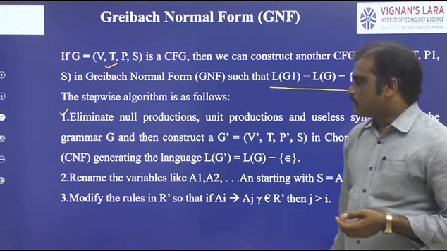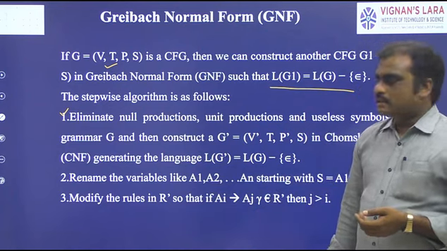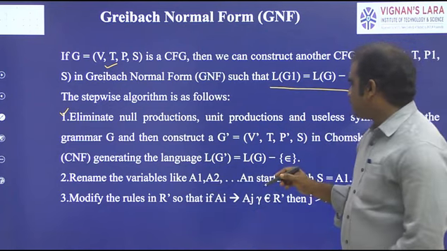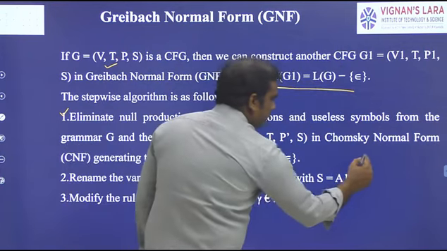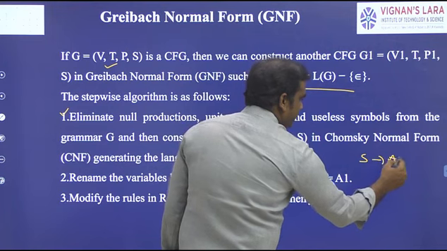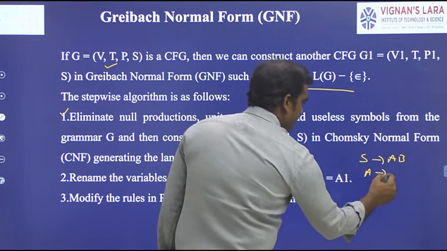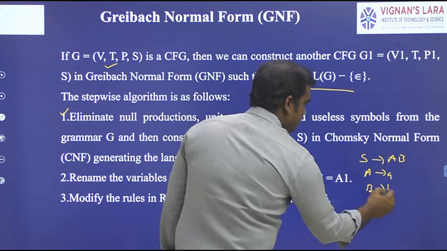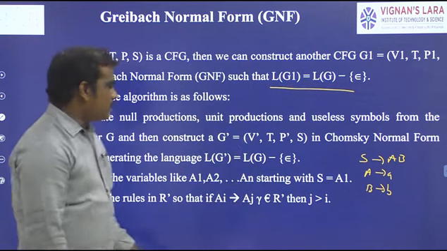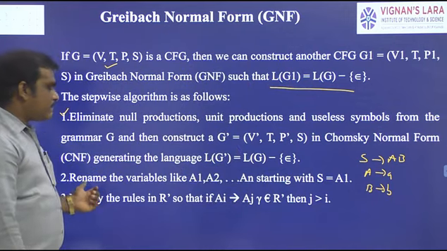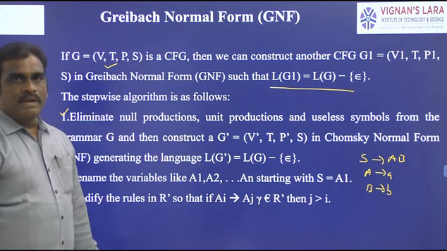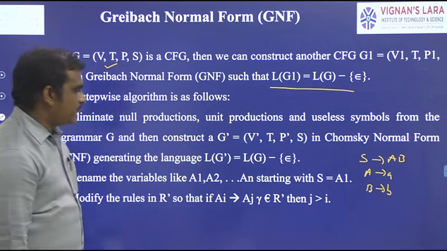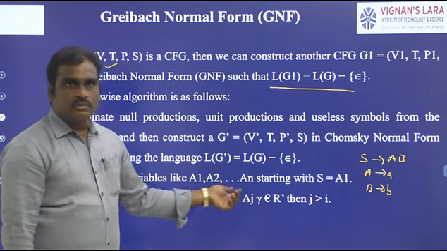And the second point. All of you know that the given grammar is of the form like this: S to AB, A to A, B to B, like that. This is the grammar. Now, in this process, step 2 is, first we have to rename the variable names like A1, A2, so on, AN.